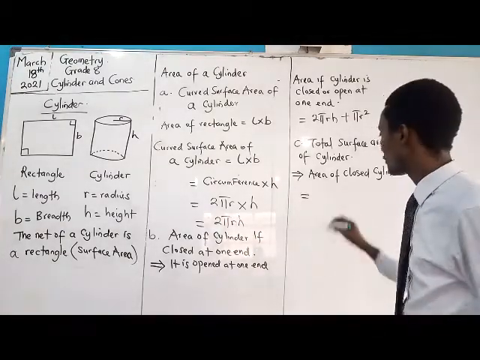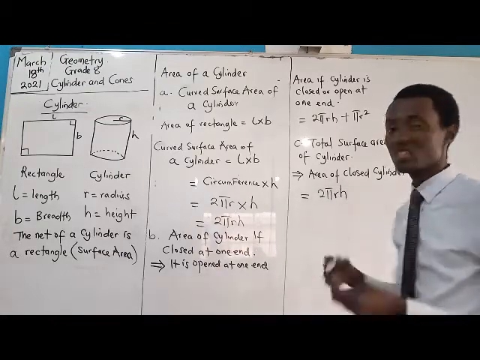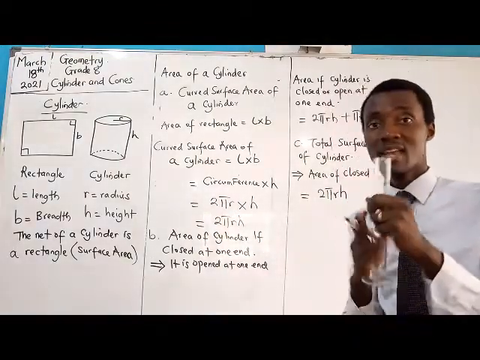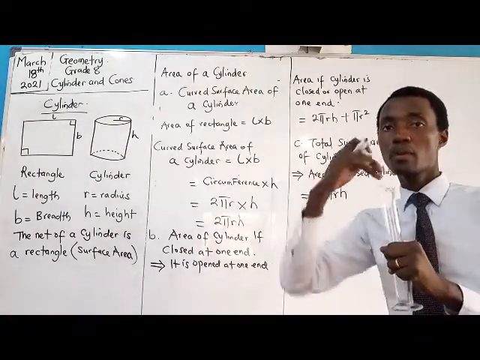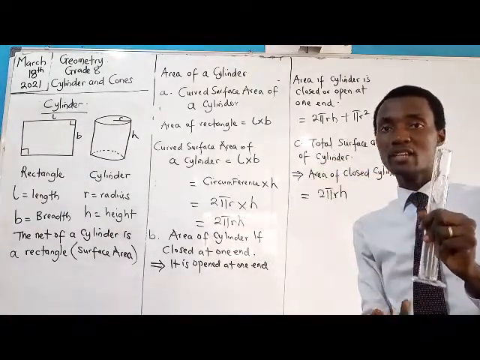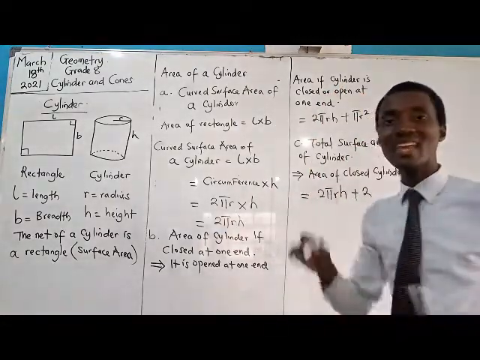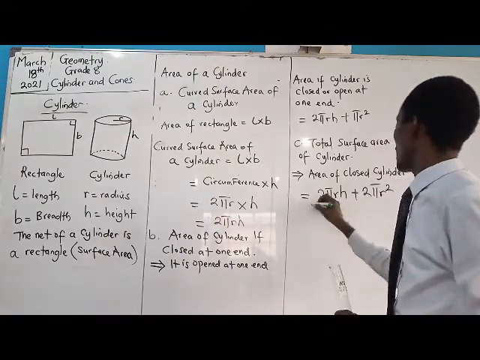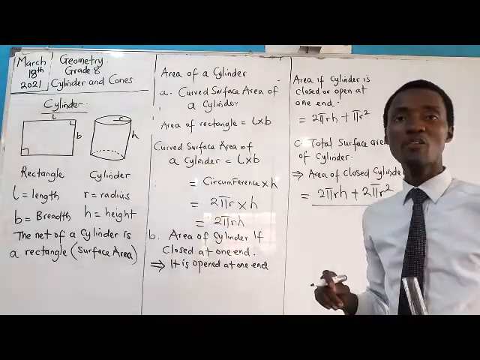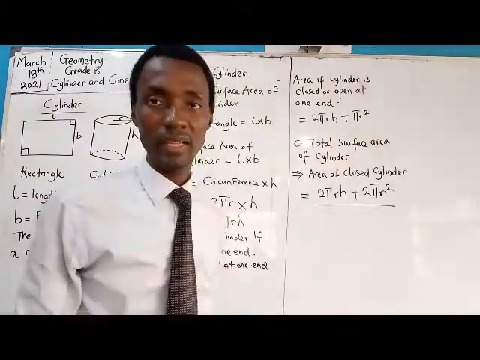I'm going to have 2 pi r h, which is the area of the curved surface like this. And then if it's closed at both ends, it means that I won't be able to put my finger through the top, and I will not be able to put my finger under. So I have 2 circles. So that will be plus 2 times the area of a circle, which is pi r squared. And this will become the formula for solving the total surface area of a cylinder.